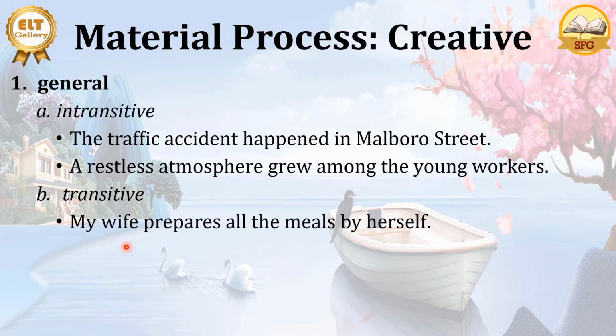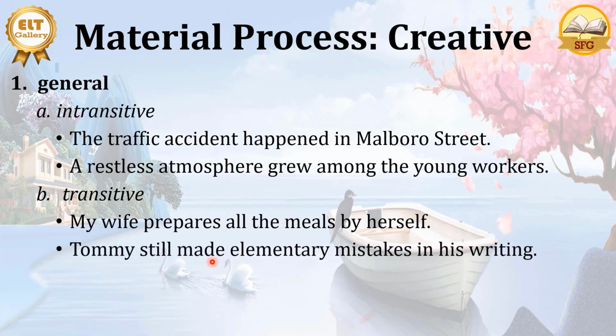My wife prepares all the meals by herself. She's a good wife. Here, prepare is very general because we can prepare food, we can prepare the lesson, we can prepare the test, we can prepare many kinds of object here. So prepare here is a general verb with so many kinds of things to prepare.